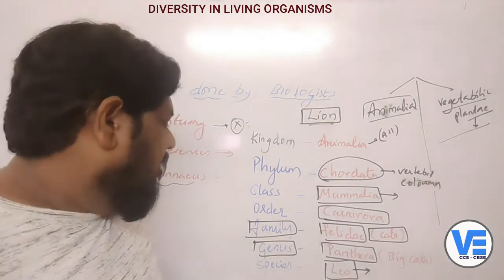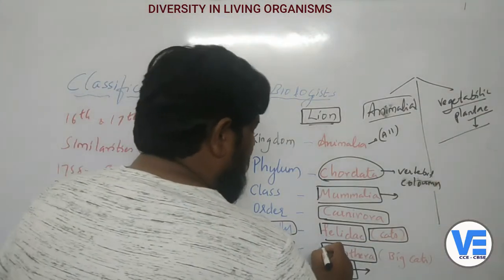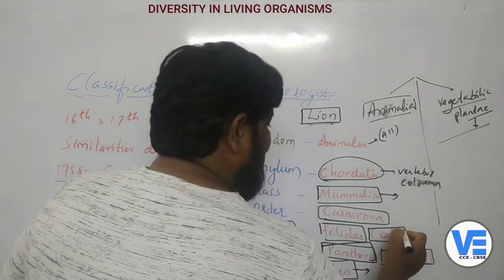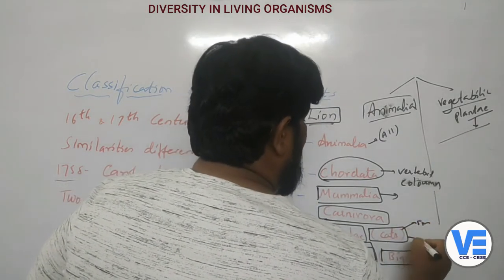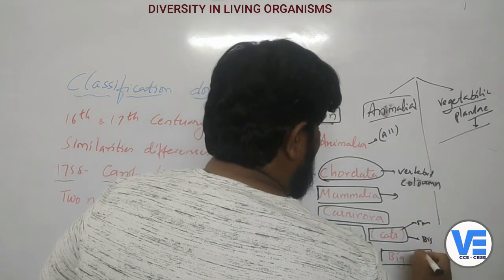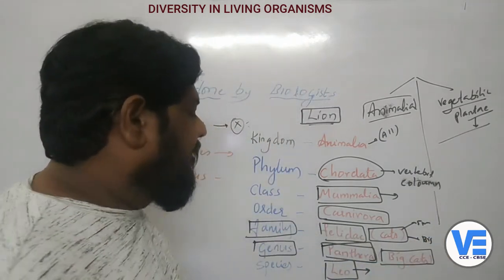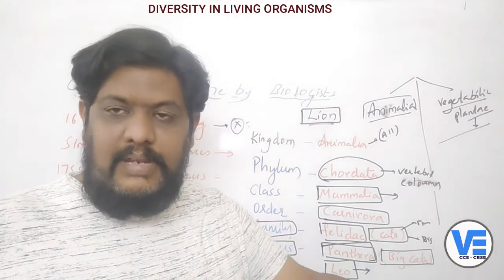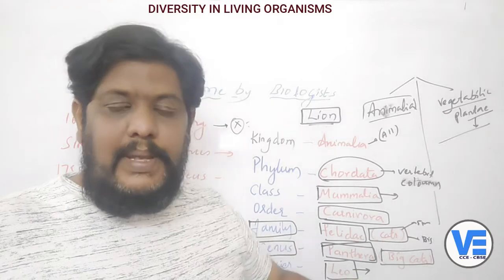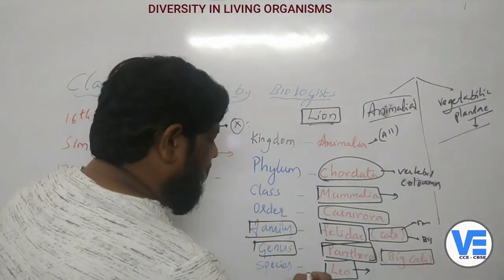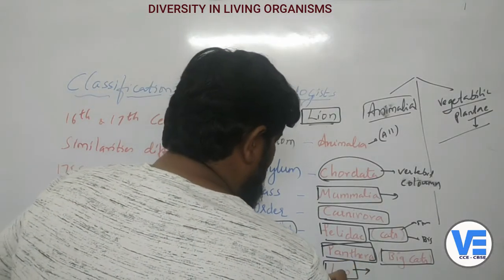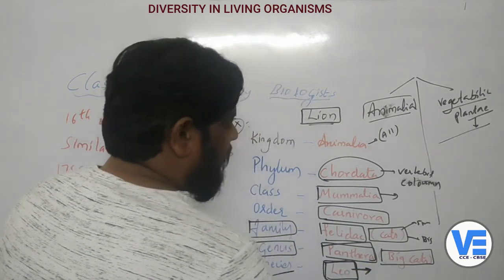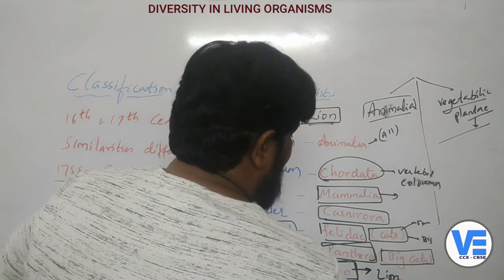That is cats. Now coming to the genus, the next one is Panthera. This Panthera will have the big cats. Cats can be small cats and there will be big cats. Now coming to the Panthera, there are big cats like tiger, lion, leopard, panther. All these are the big cats. The last one is the species, that is Leo. So that is the lion.